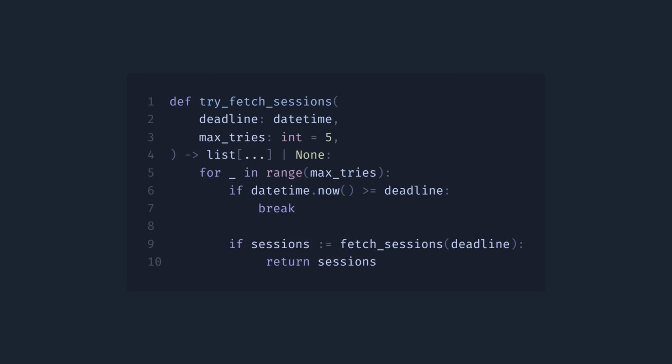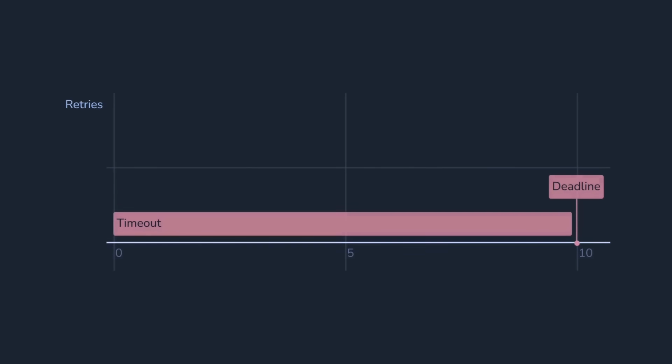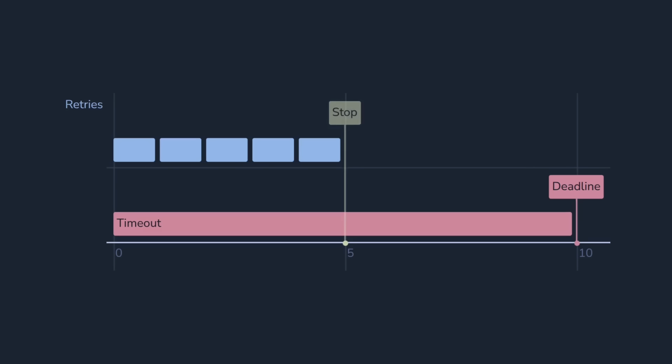This way we avoid exhausting resources, but this creates another issue. Given a timeout of 10 seconds, if our first 5 attempts fail in 1 second each, we will return despite the 5 seconds we have left to retry. So it would be better to change our approach a bit.